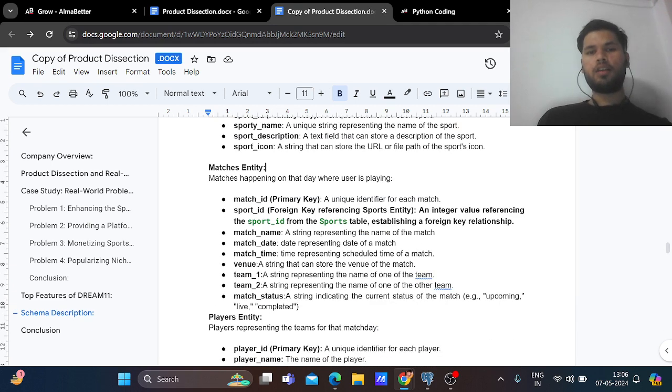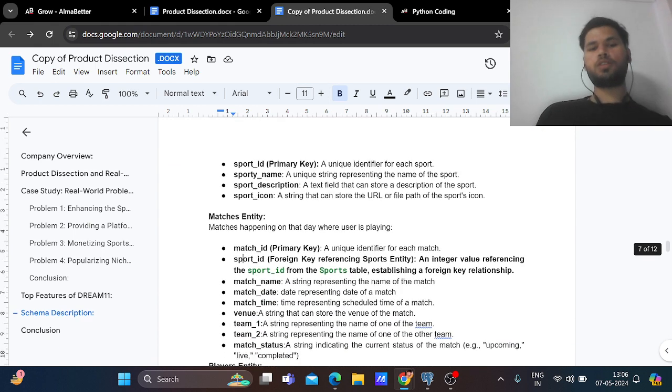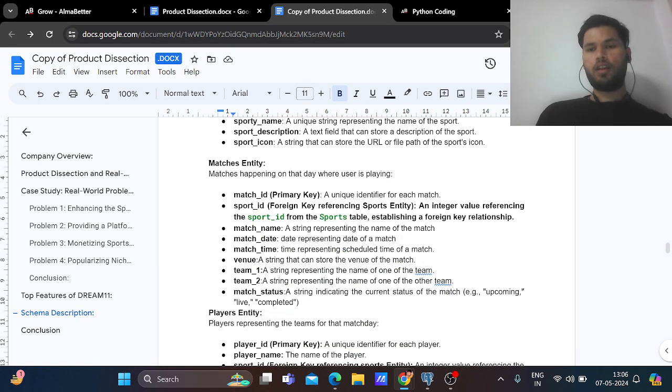After that, the third table is matches. On a particular day, which match is going on, of which sport. So match ID is a primary key here. Sport ID is the foreign key, which references sport ID in the sports table. So sport ID is the foreign key here, an integer value referencing the sport ID from the sports table, establishing a foreign key relationship.